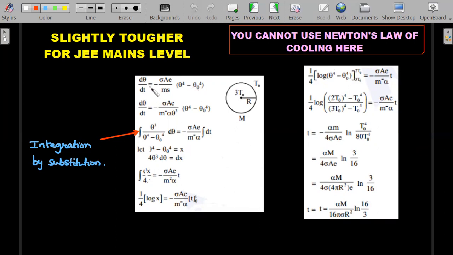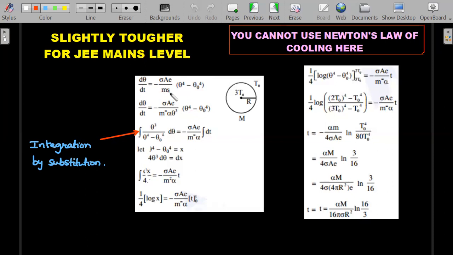So the value of d theta by dt, that is the rate of change of temperature, is given by sigma into area into emissivity into this temperature difference divided by ms. Remember, this dq by dt I could have written as ms delta t by delta t, or dt by dt. I brought the ms down. So this numerator is the Stefan's law term. This makes it a very difficult integration to bring d theta and thetas on one side, because power 4 is a very difficult integration.